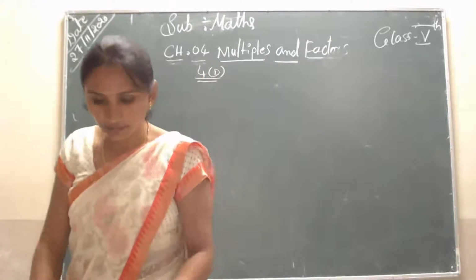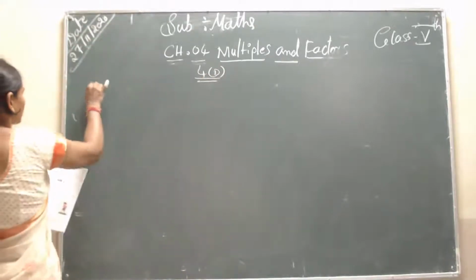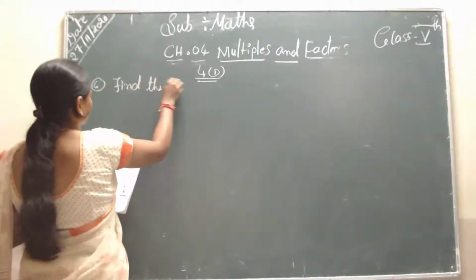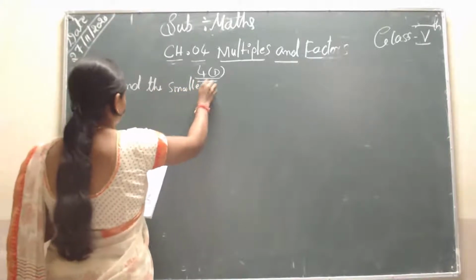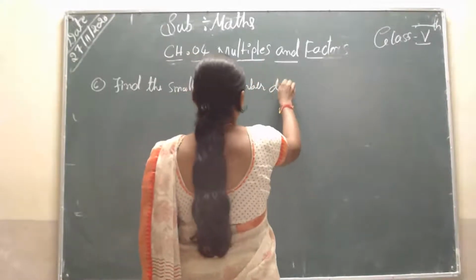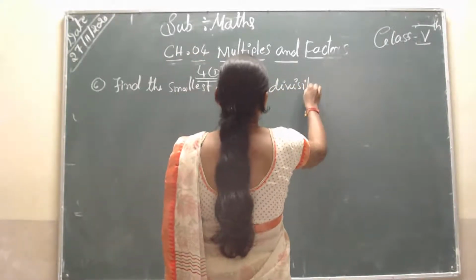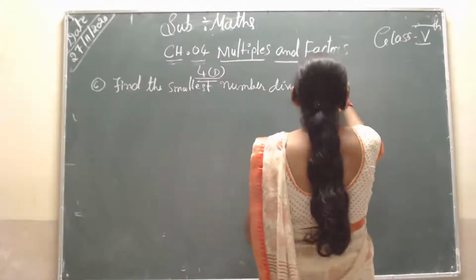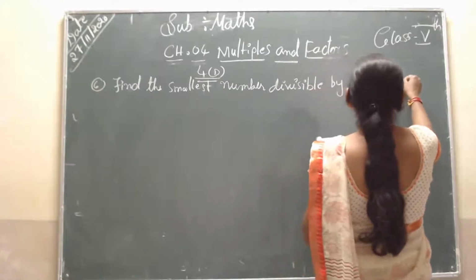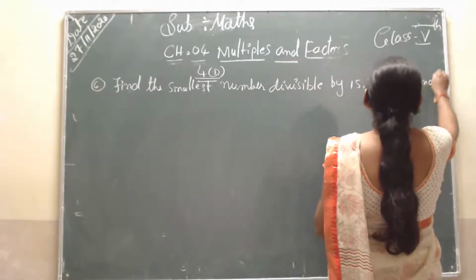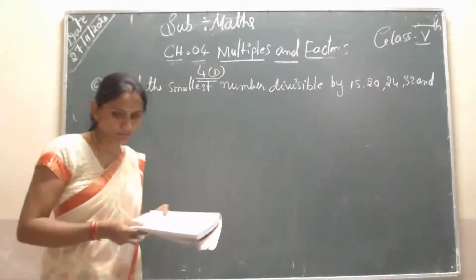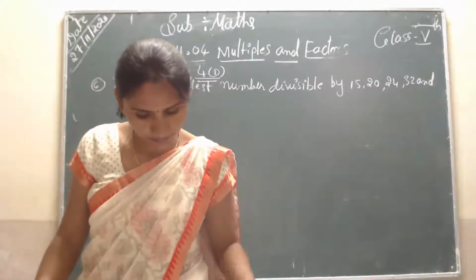Now the sixth one: find the smallest. Friends, can you see here?